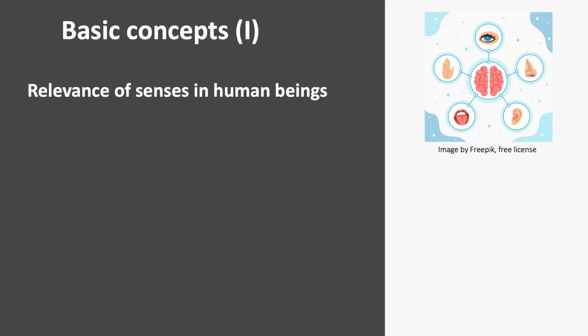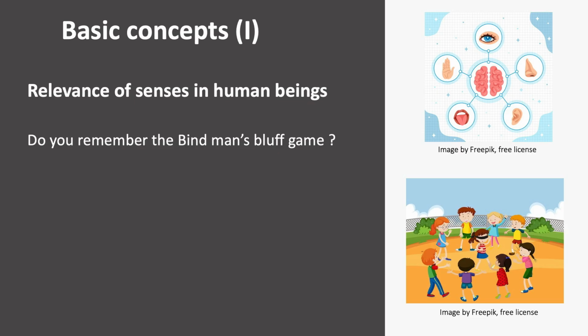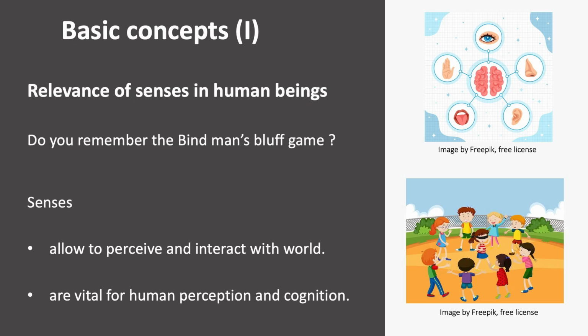Let's first take a look at basic concepts of sensors. We will pay attention to the relevance of senses in human beings: taste, smell, vision, hearing, and touch. Do you remember the Blind Man's Bluff game? It is a clear example of the key role of the senses to perceive and interact with the environment, that means with the world. There is no doubt the senses are vital for human perception, cognition, and behavior.